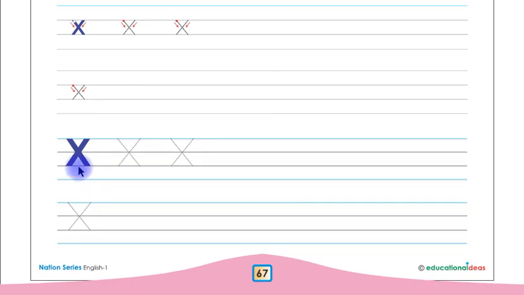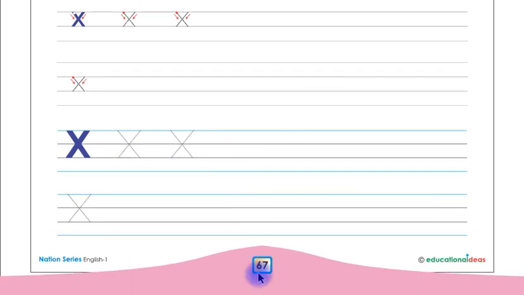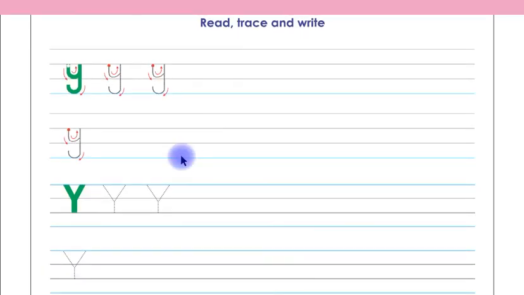This is letter X in small letter shape. Children, you have to trace and write letter X in small letter shape on these lines. This is letter X in capital letter shape. Children, you have to trace and write letter X in capital letter shape on these lines by yourself. This is page number 67 and this is page number 68.